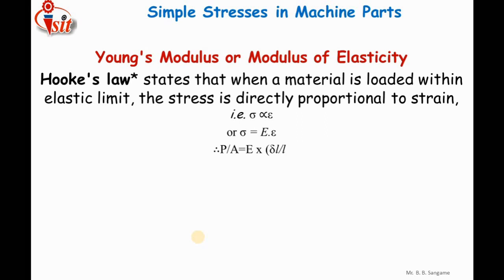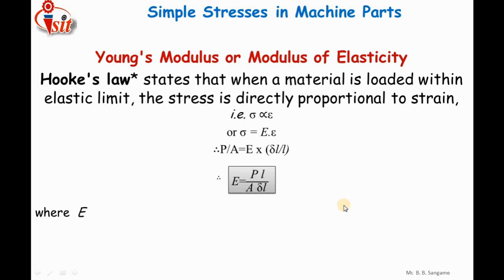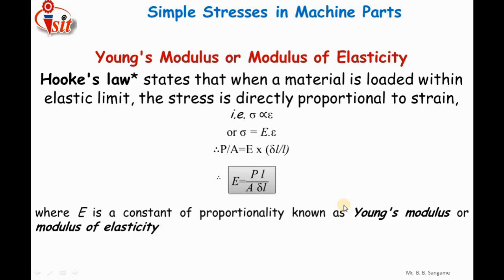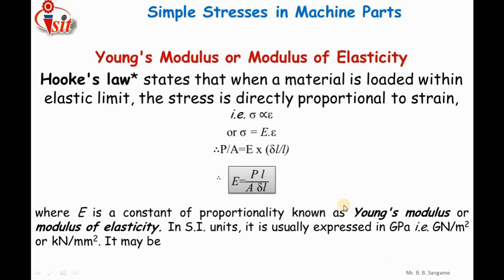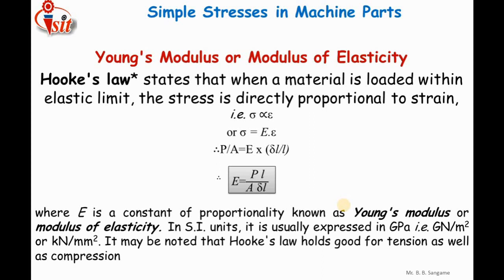Here sigma is equal to P by A and epsilon is equal to delta L upon L. So the value of E can be calculated by using the formula E is equal to PL upon A into delta L, where E is the constant of proportionality known as Young's modulus or modulus of elasticity. P is the applied force, L is the original length of the component, A is the cross sectional area of the component, and delta L is the change in length of the component.